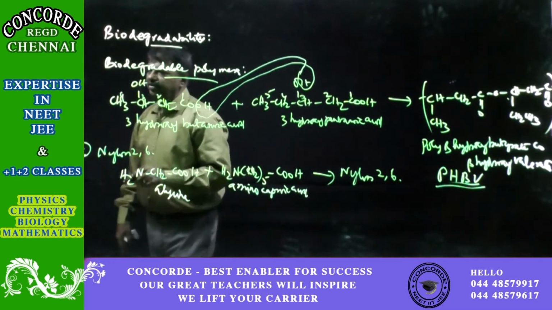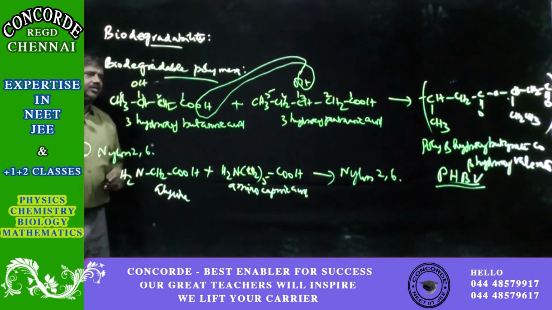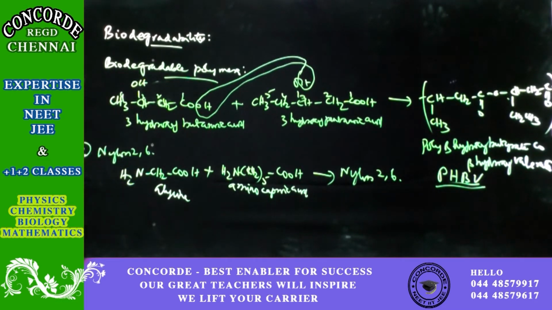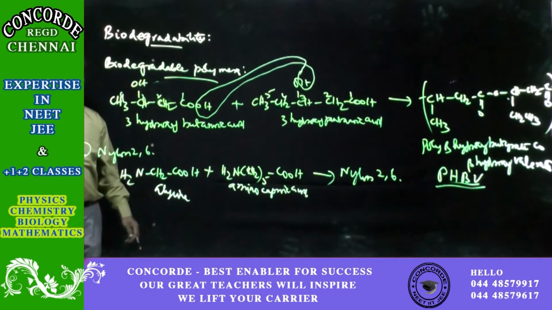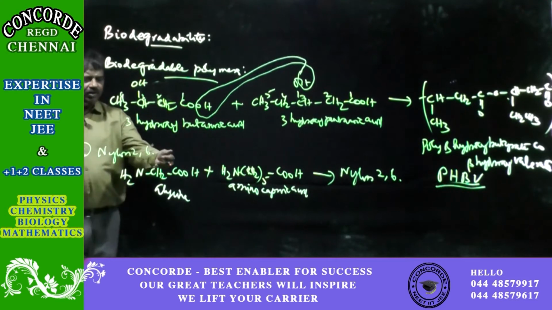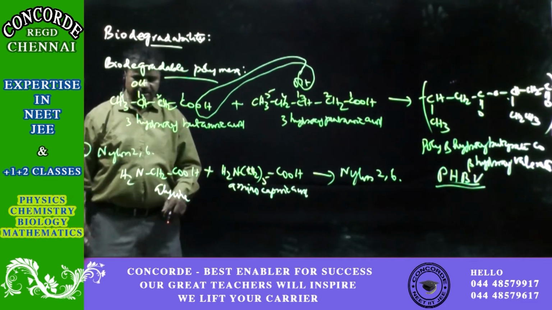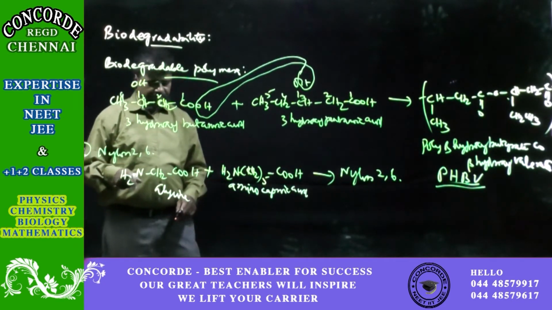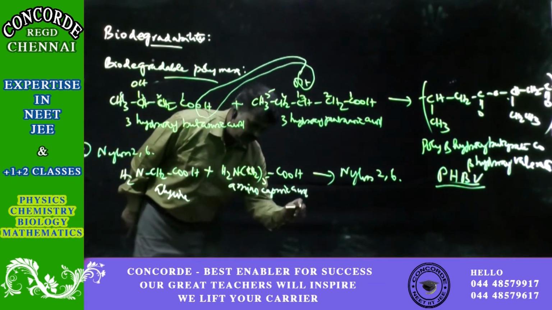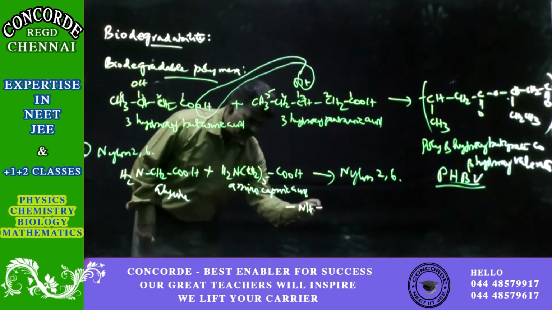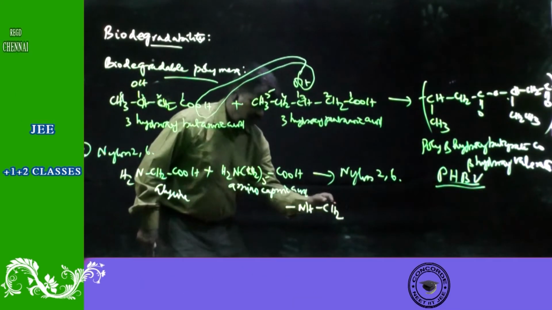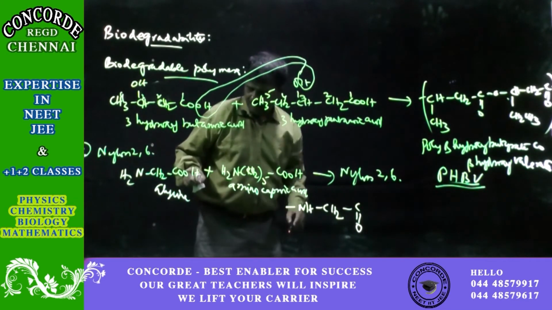Both of these are biodegradable, so whatever is left over after usage, the wastage can be easily discarded by throwing it onto any surface, whether it is sand or a water surface or whatever it is. So here also, this is a condensation polymer where OH and H will be going out, and here there will be another H. So I think the structure will be like NH, CH2, C double bond O.